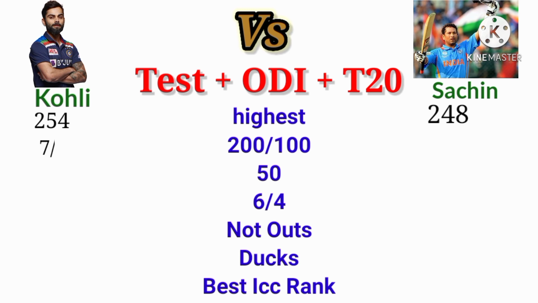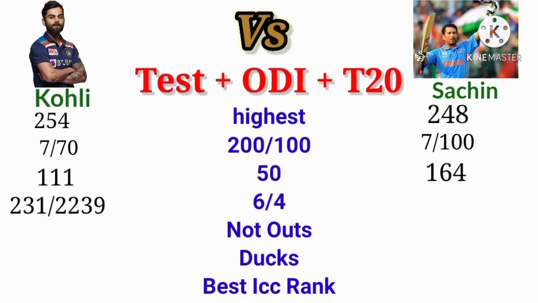The 200 and 100 Kohli scored is 7/70. The 200 and 100 Sachin scored is 7/100. The 50 Kohli scored is 111. The 50 Sachin scored is 164. The 6 and 4 Kohli hit is 231/2239. The 6 and 4 Sachin hit is